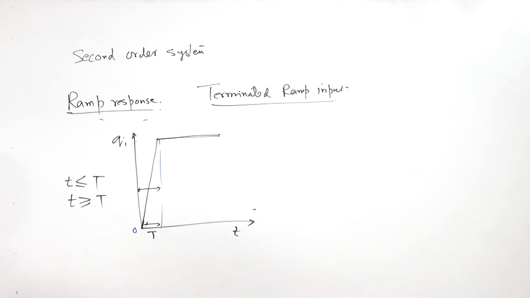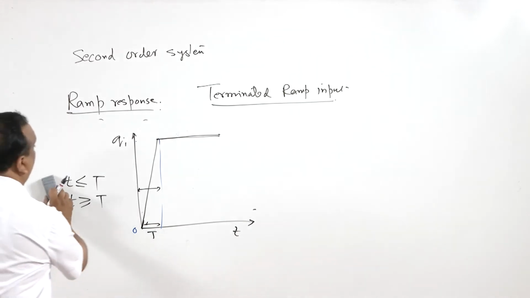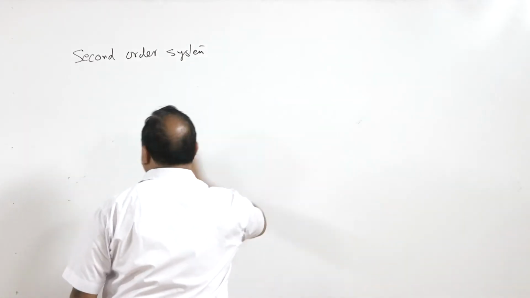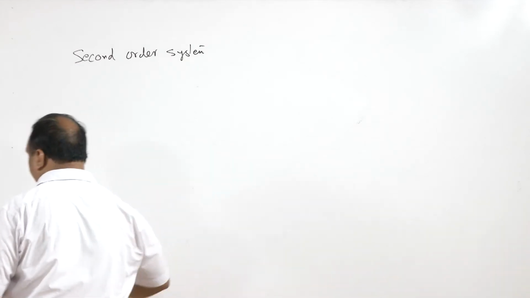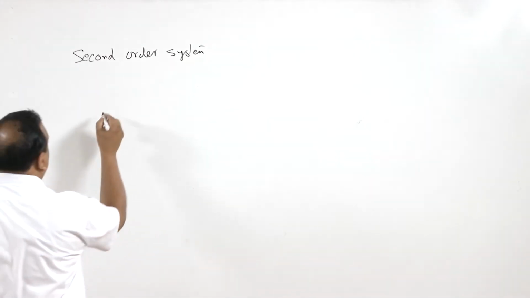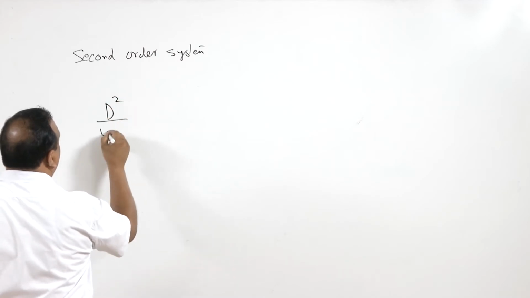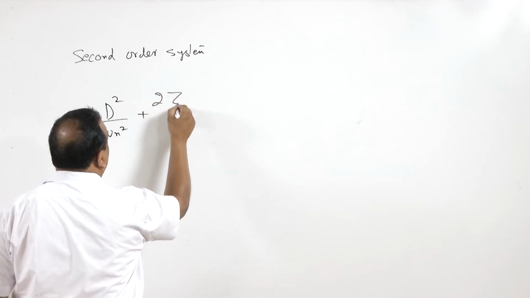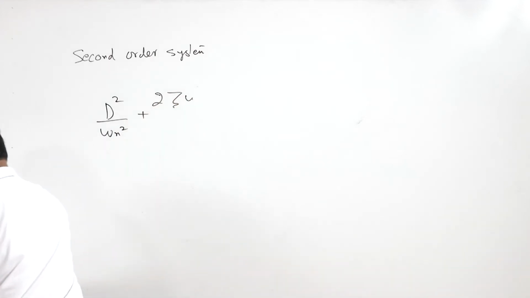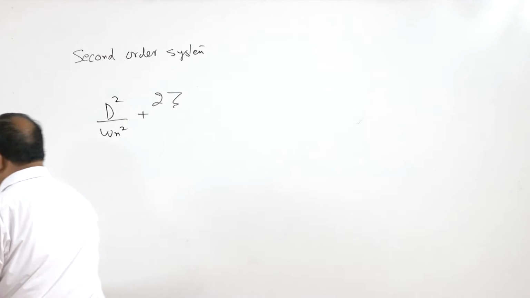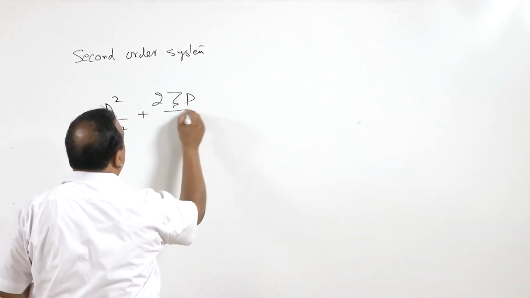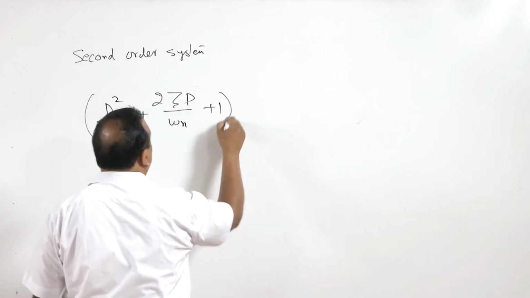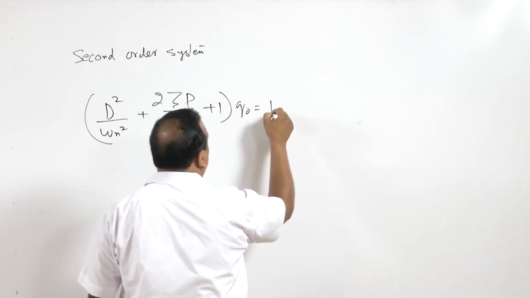For this, again we will start with the basics of second order system. First of all, we will write the equation for the transient response of second order system, that is d square by omega n square plus 2 zeta d by omega n plus 1, multiplied by qo, is equal to k qi.